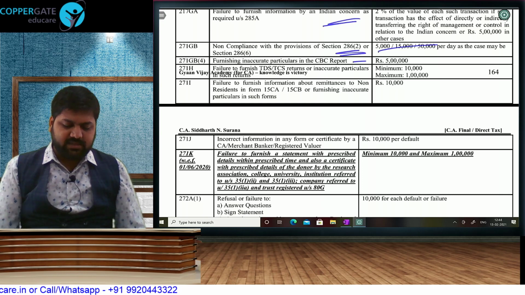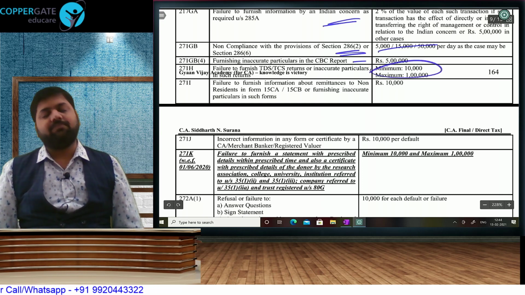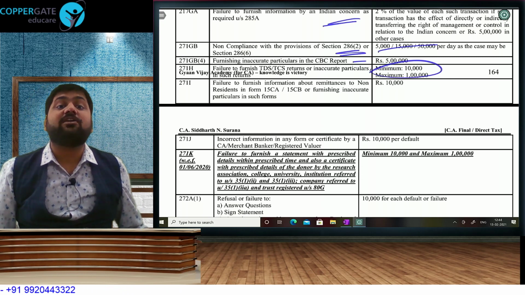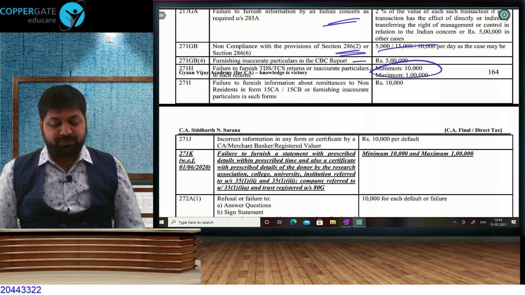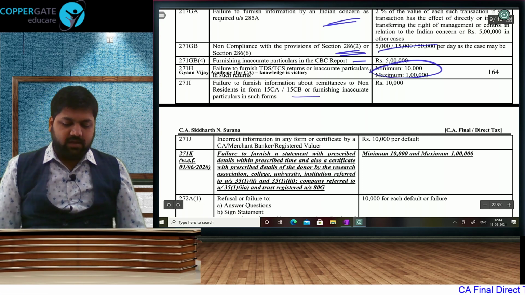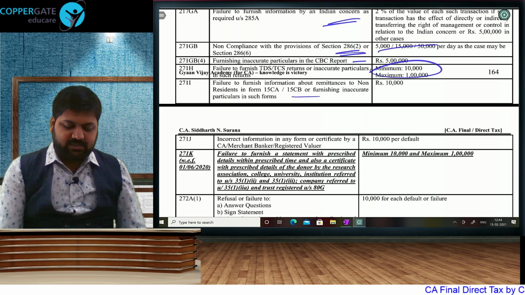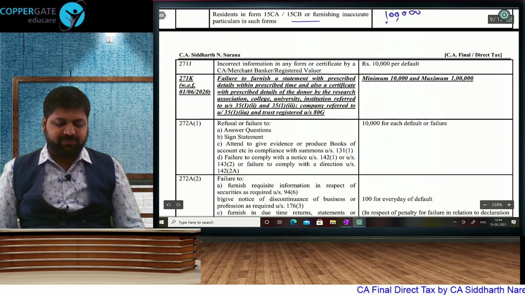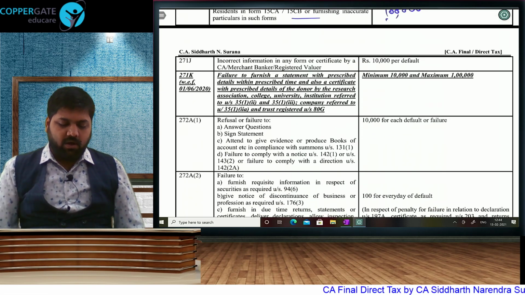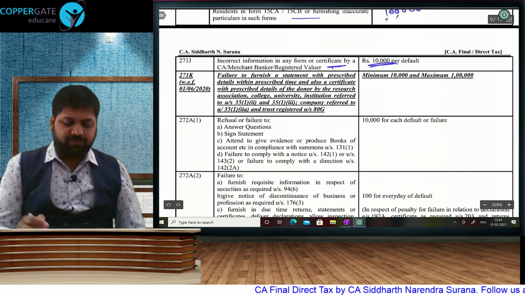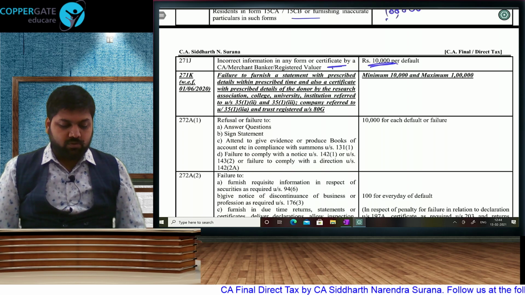Flat TDS, TCS return late filing, minimum 10,000, maximum 1 lakh, but this comes after 1 year of delay. But from the first day you will have 234E fees, 200 rupees per day maximum to the extent of TDS amount. Failure to furnish information about remittances, that's a printing mistake, this should be 1 lakh rupees. Form 15CA/CB, 1 lakh rupees penalty will get attracted. Wrong information given by a CA, merchant banker or registered valuer, 10,000 rupees per default will be 271J.